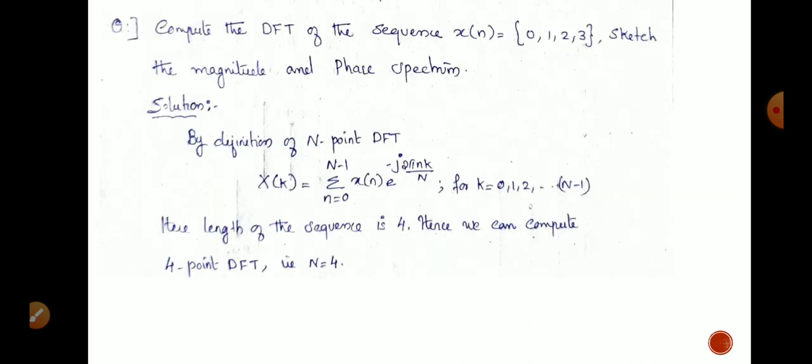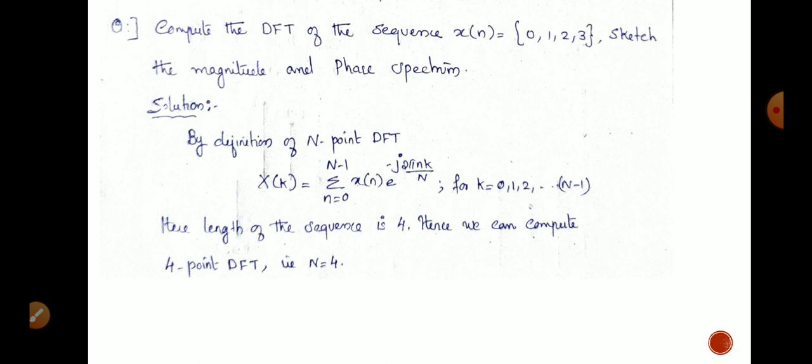Let us move to the second problem. Here our question is to compute the DFT of the sequence x of n equal to 0, 1, 2, 3. Sketch the magnitude and phase spectrum. First, by taking the definition of N-point DFT, X of k equal to summation n equal to 0 to N minus 1 x of n e raised to minus j 2 pi n k by N, for k equal to 0, 1, etc. up to N minus 1.